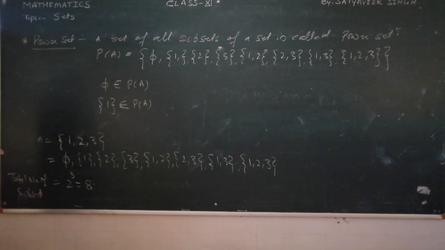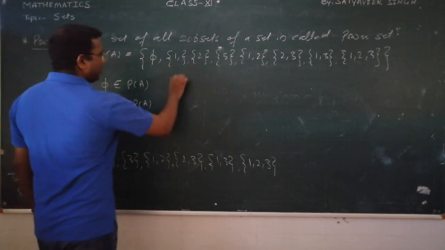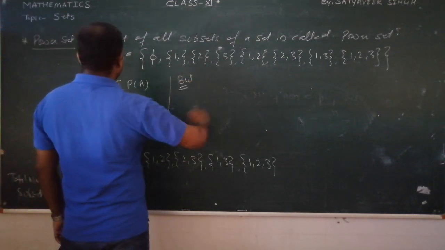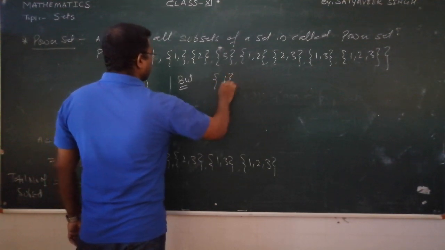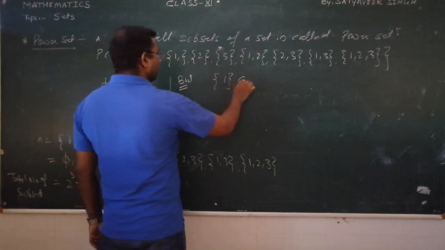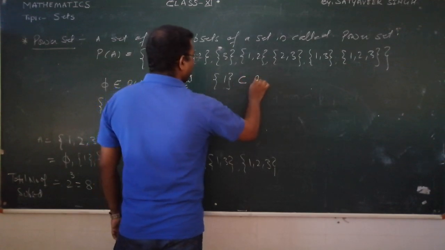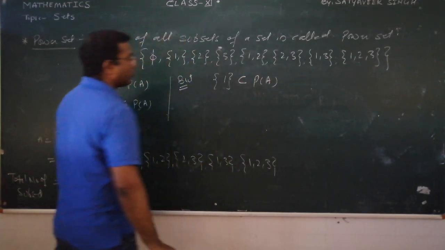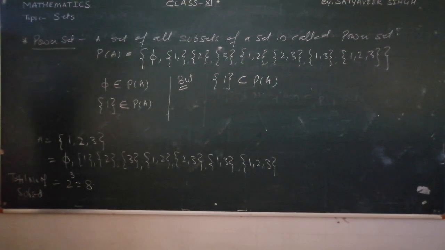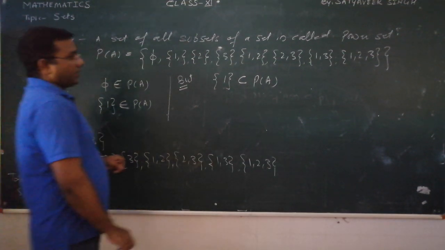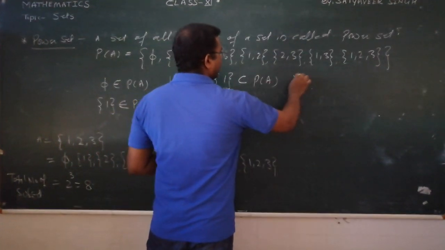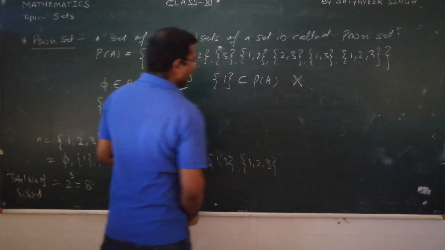But if I write that this is a subset of P(A), then I am wrong. This is not a subset of P(A); here I am absolutely wrong. Why?